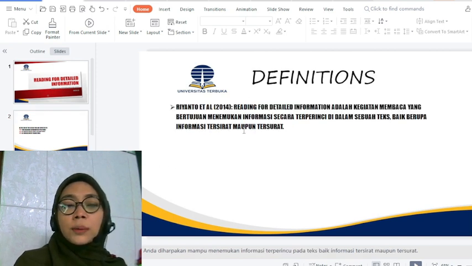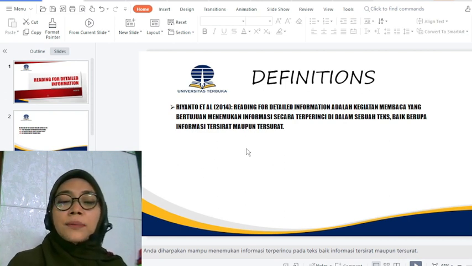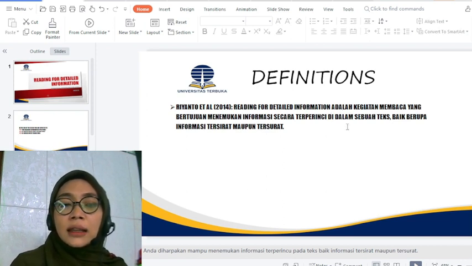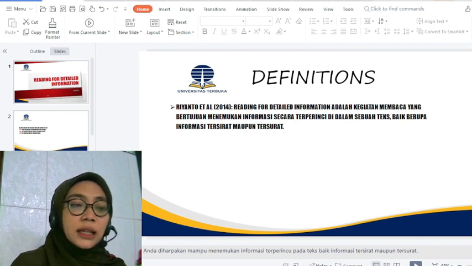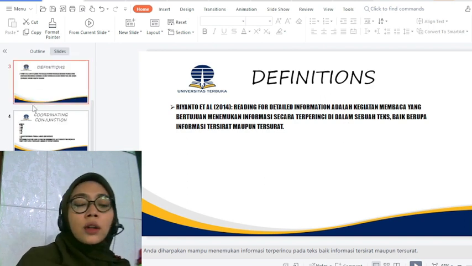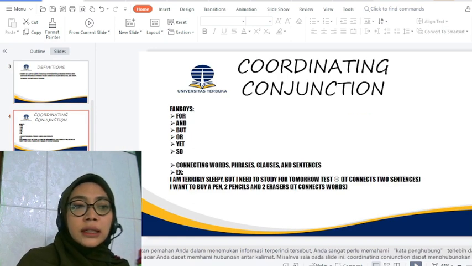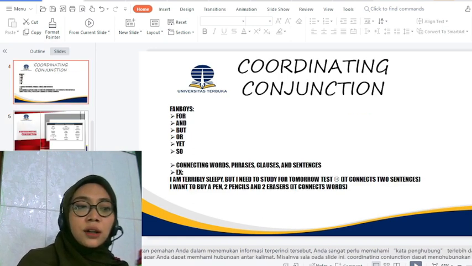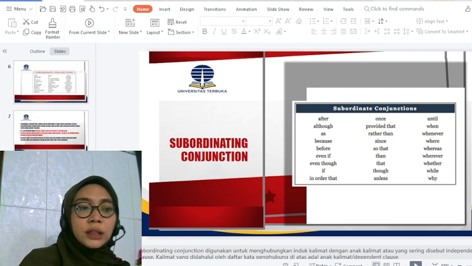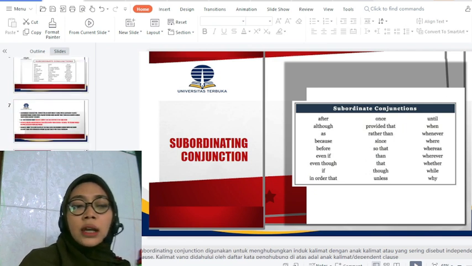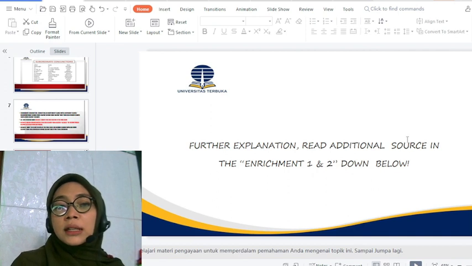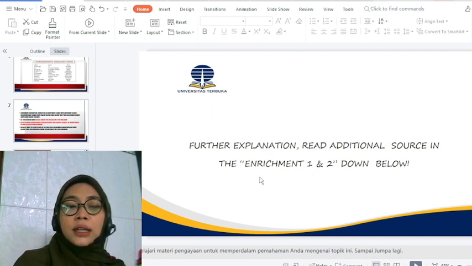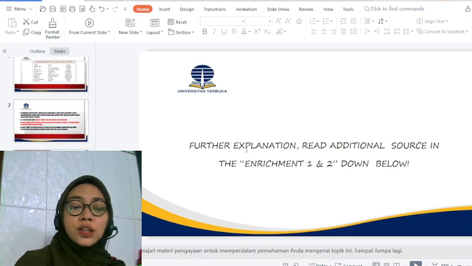So actually you can read by yourself the definitions of reading for detailed information. And actually, reading for detailed information means information that is stated in the text and information that is not stated in the text. Don't forget to learn also about the types of conjunctions here on the slide: coordinating conjunctions and also subordinating conjunctions. And also you can read more about this topic and materials by reading additional sources in enrichment 1 and 2 in these sessions.